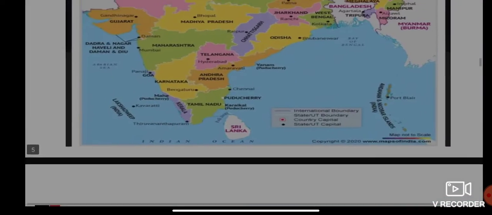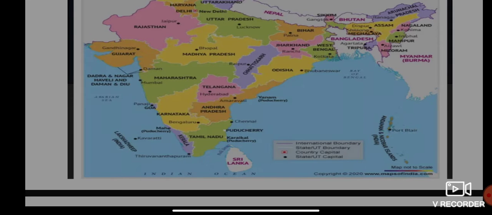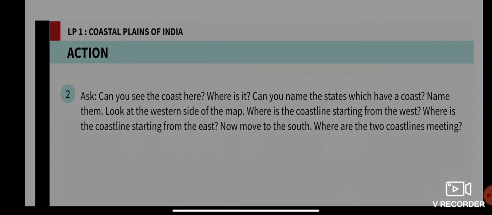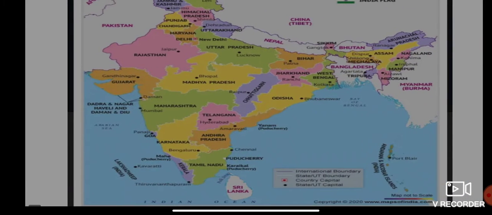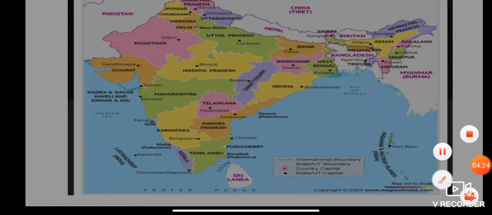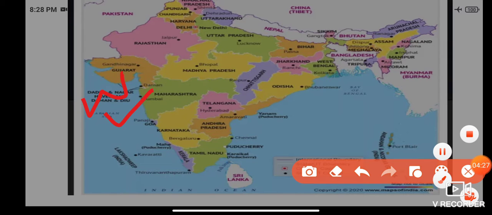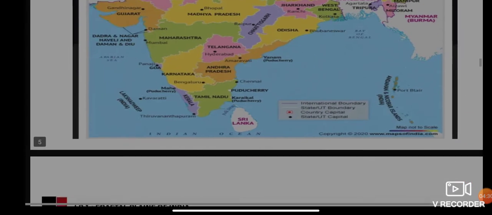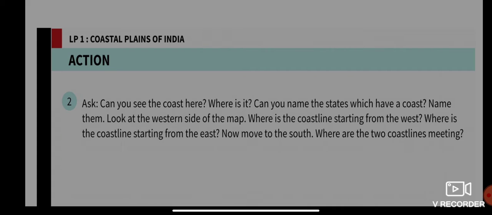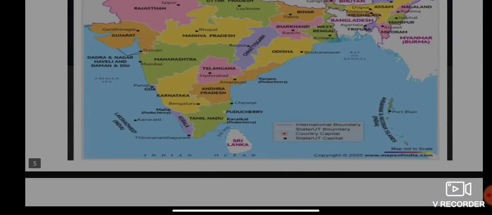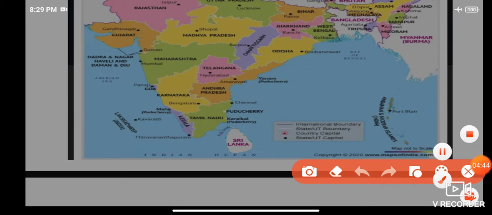So from here, can you see the coast? Can you name the states which have a coast? Look at the western side of the map. West means this side, and this side is east. Where is the coastline starting from the west? Where is the coastline starting from the east? Now move to the south. Where are the two coastlines actually meeting?